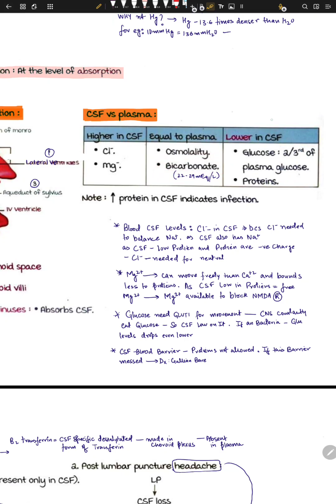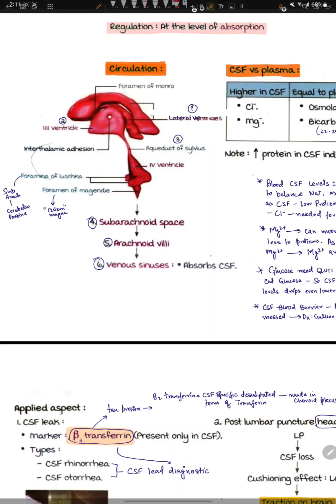So what is higher in CSF is, again, chloride and magnesium. What does CSF have that is lower? One is glucose. If there is glucose in the CSF, it means some bacteria has colonized the CSF, and bacteria need glucose, right? Proteins: if present, it means something is leaking into your CSF. Proteins are big structures. They should not be inside the Magendie, the Luschka, or the subarachnoid space.